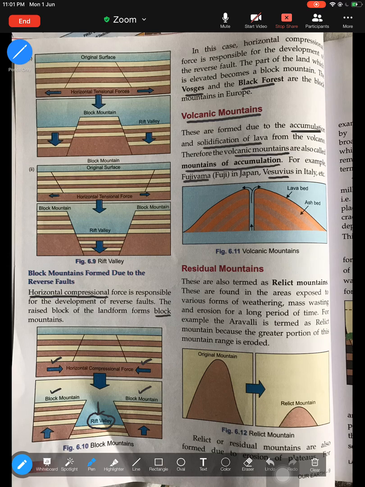Moving to the next, what are residual mountains? These are the last type of mountain. Residual mountains are also known as relict mountains. Residue means leftover. These are mountains which are found in areas which are highly exposed to weathering, the breaking down of rocks, for a long period of time. Just have a look at the picture. If this is the original mountain, because of breaking down again and again, rocks have broken down, and this is the relict mountain. After everything has been weathered down, what remains is known as a residual or relict mountain.